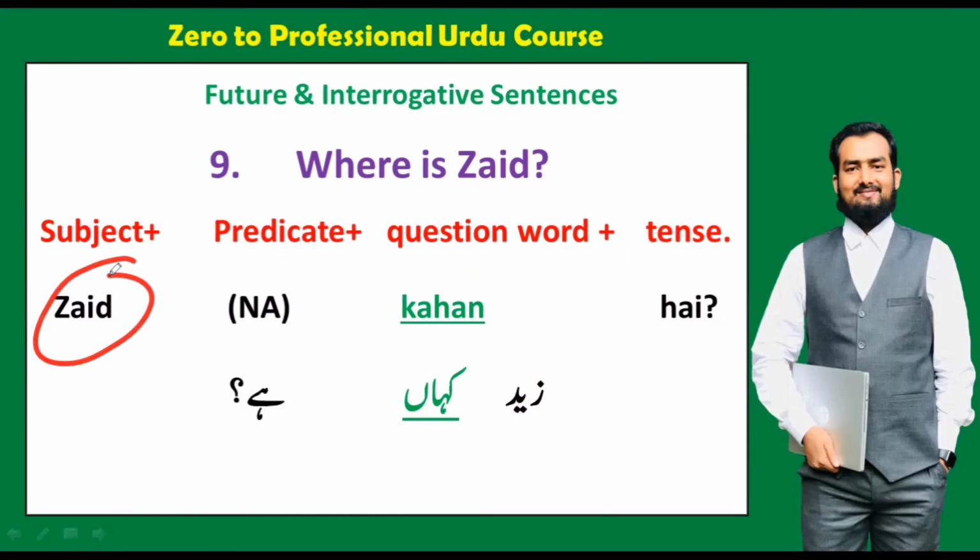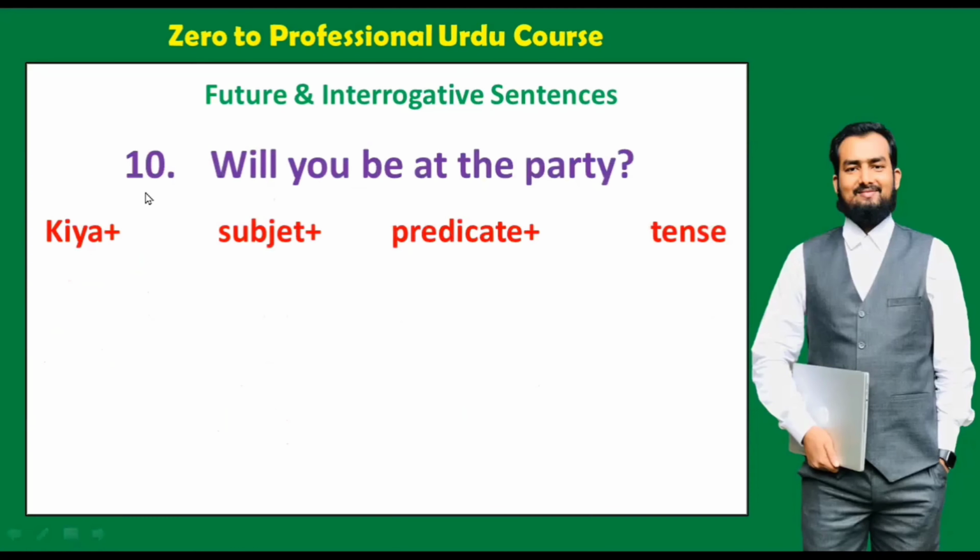And because the word Zaid is singular, that is why we have used here hai. Okay, and this sentence is in present. And the next sentence is "Will you be at the party?" And this is the next structure, because in interrogative sentences we have learned 2 kinds of structure.